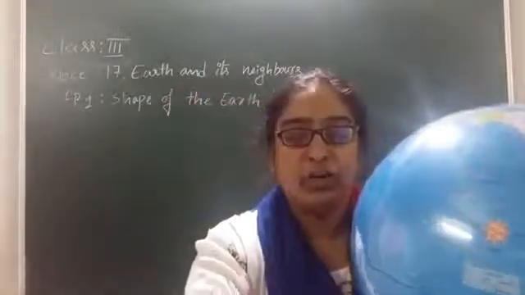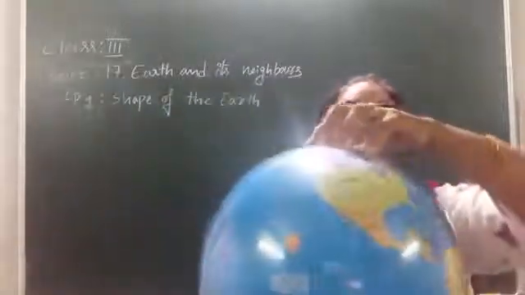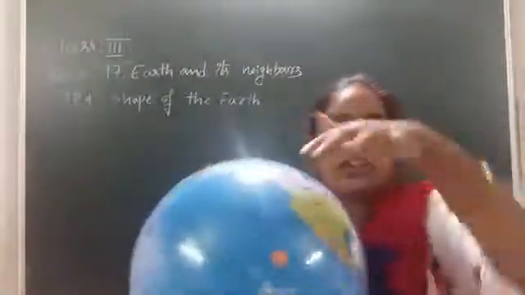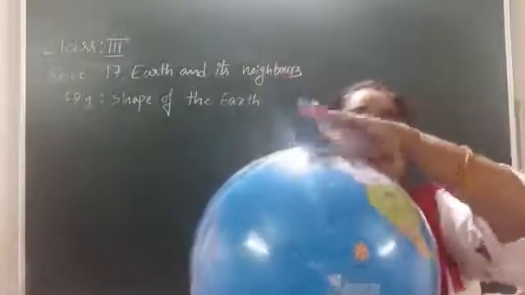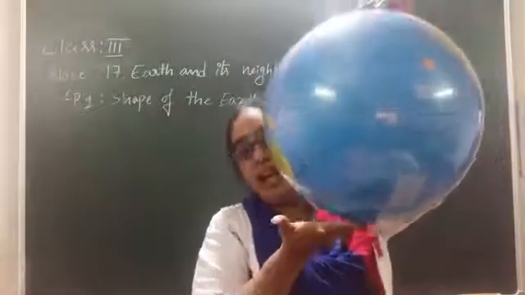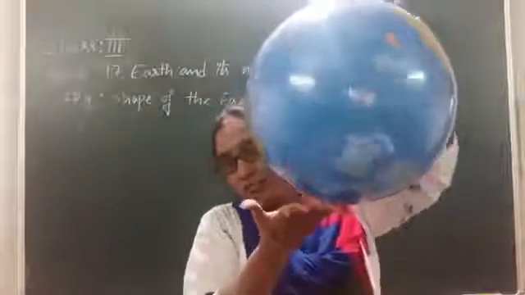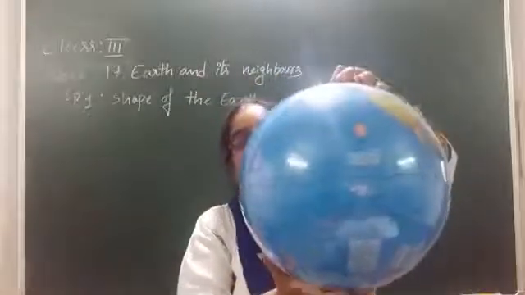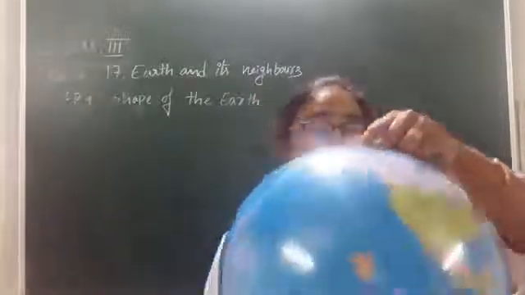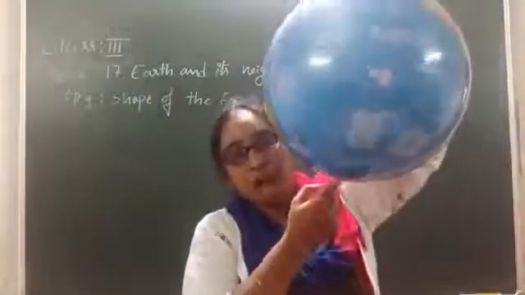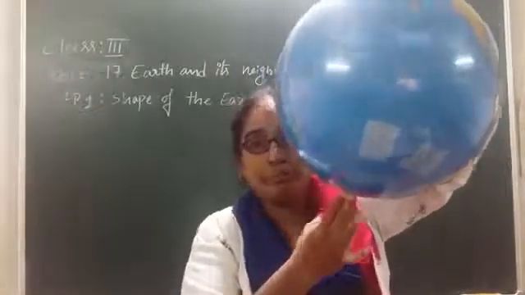Now let me tell you. The globe has a bulge around it here. If you observe the globe, it has a bulge around it. And it is a little bit flattened on top and also a little bit flat at the bottom. It has a flat surface up and a flat surface at the bottom, right? The flat surface on top we call the north pole, and the flat surface at the bottom of the globe or the earth we call the south pole.